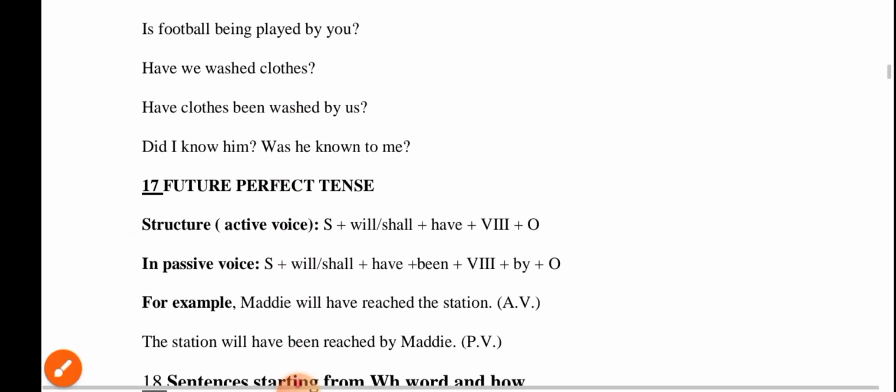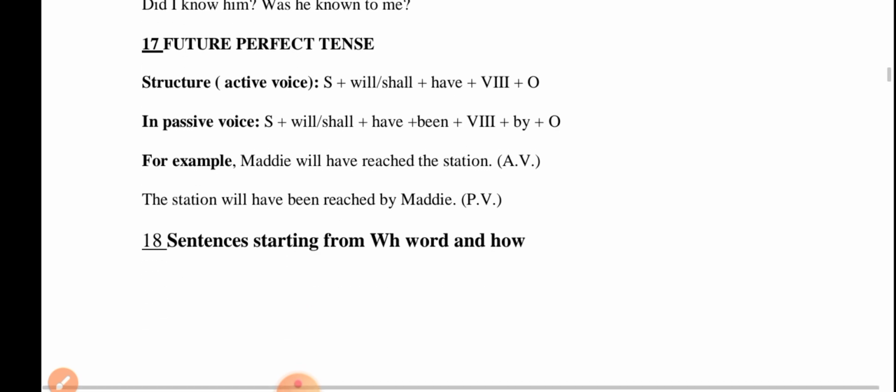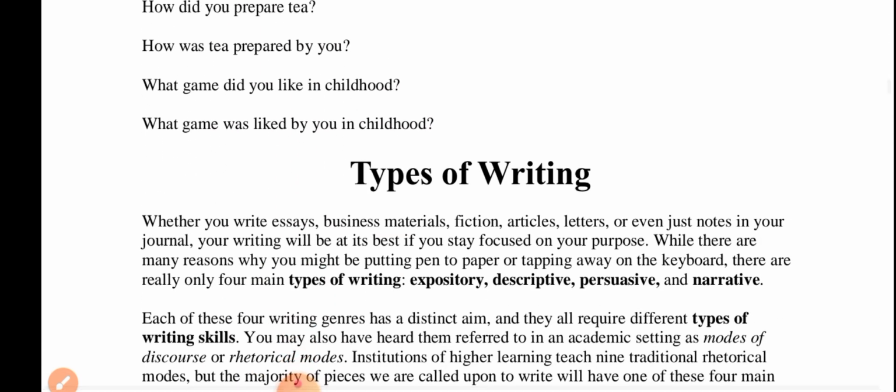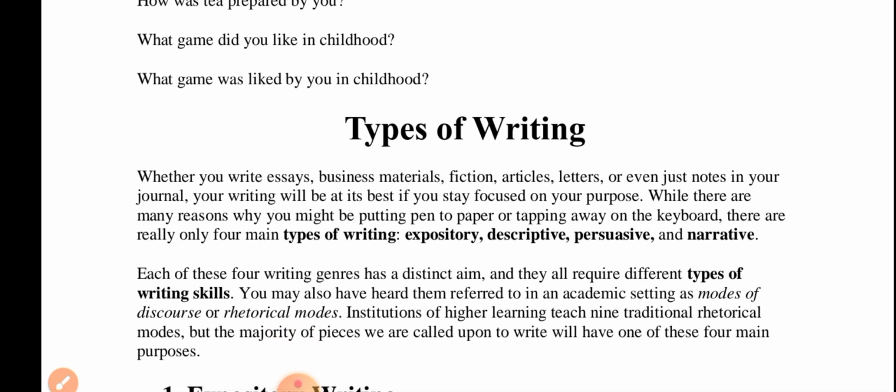And the other is future perfect tense. We have seen future perfect tense. The other is types of writing. We will see this course in the next part.